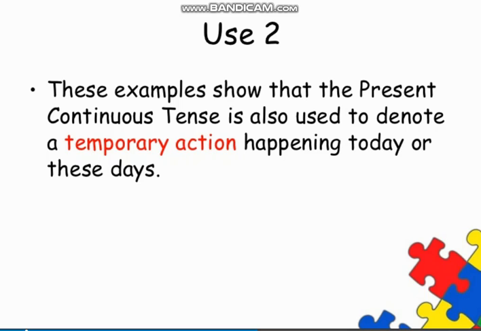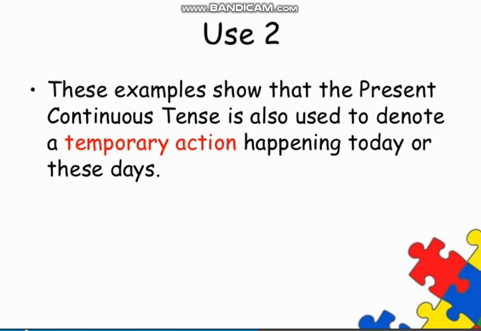As if we say I'm going to school, obviously we say it at the time when we are just going to school. At the time we reach the school, we can't say that I'm going to school, then we would say that I am at school. Then after that, whenever I'm going home, you would say that I'm going home. You would not say that I'm going to school, because that has already finished. So temporary actions which are happening today or these days or now, we use present continuous tense for them, not permanent actions.